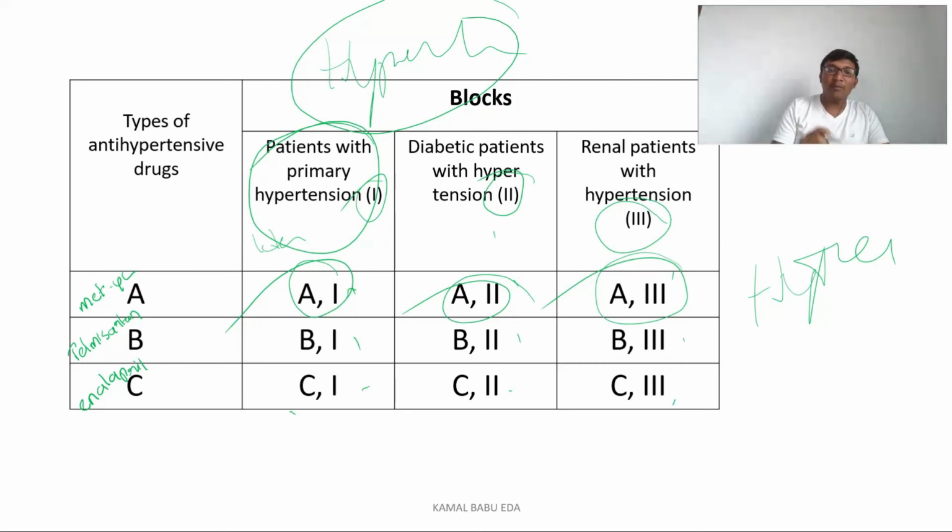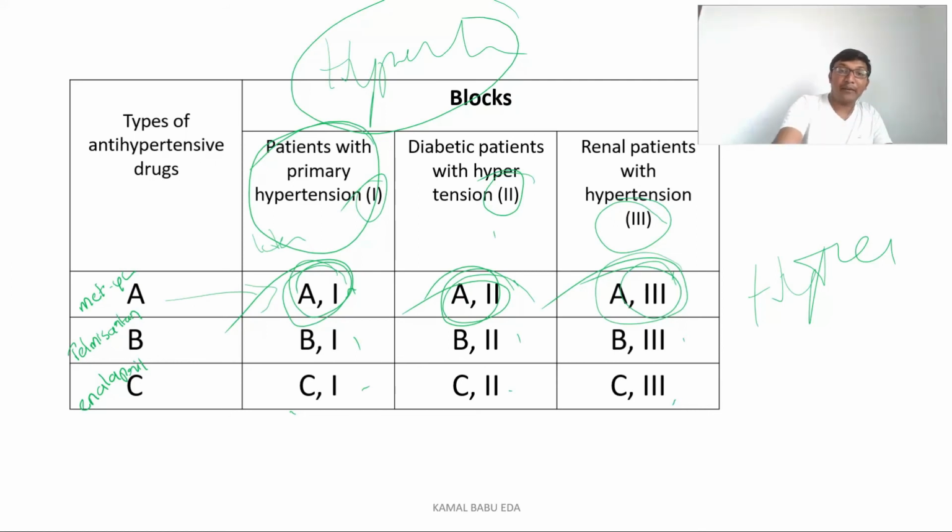So what I will do, I will create each group of patients who are receiving this Metaxel tablet. So I'll consider them as group A. So here primary hypertensives A1 and diabetic hypertensives A2 and renal hypertensives A3. And the second drug which I want to test is telmisartan. So the telmisartan, it is denoted by B.